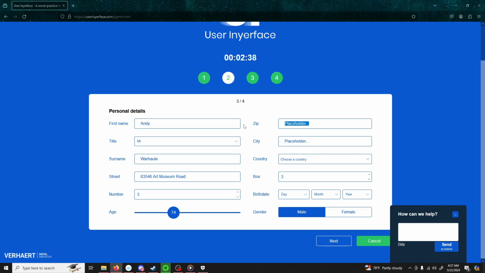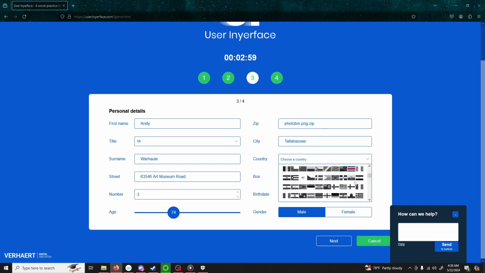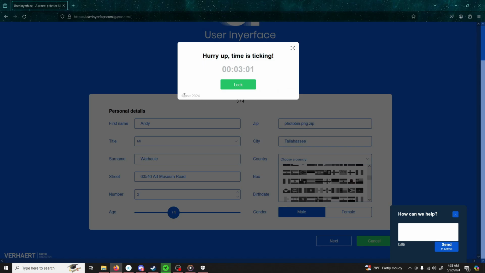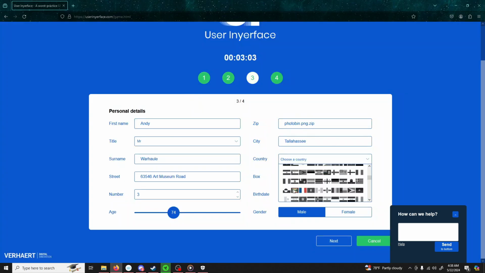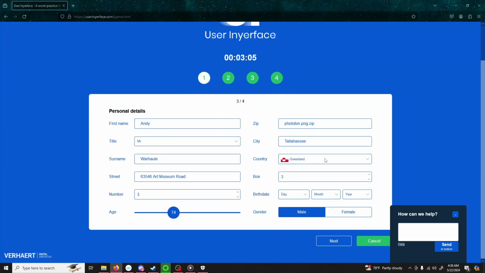Zip, I think, photobin.png.zip is probably a good one. City, I'm a fan of, like, Tallahassee, so I think that'll work. Let's go ahead and select our country. Now, let's close this out. There we go. And I think that probably this flag... Yeah, Greenland. Greenland is probably a good place.